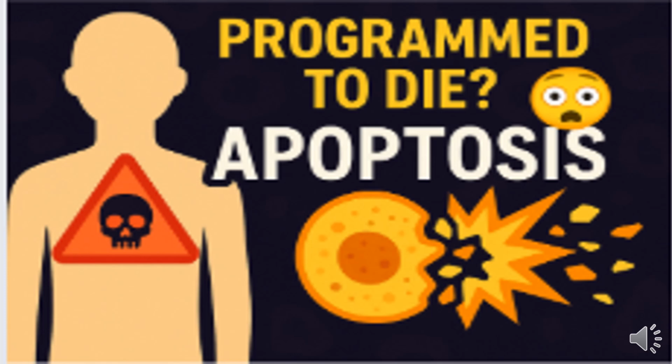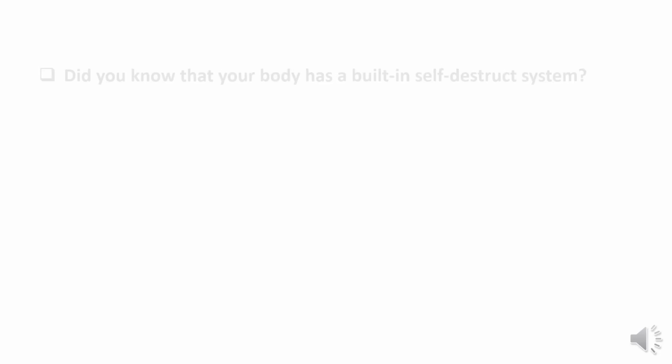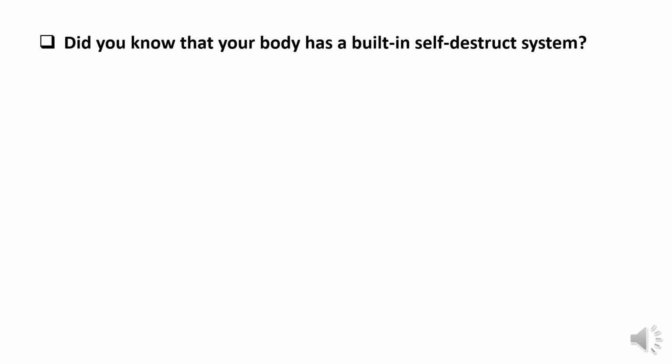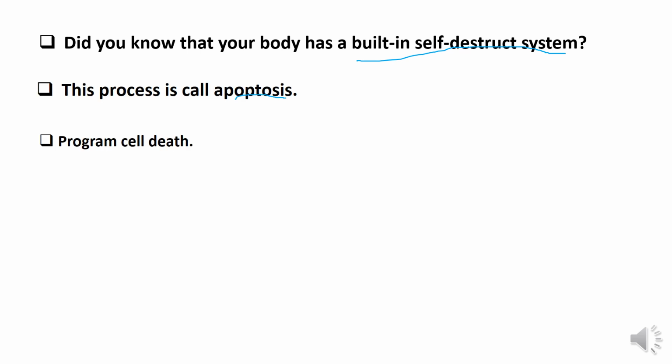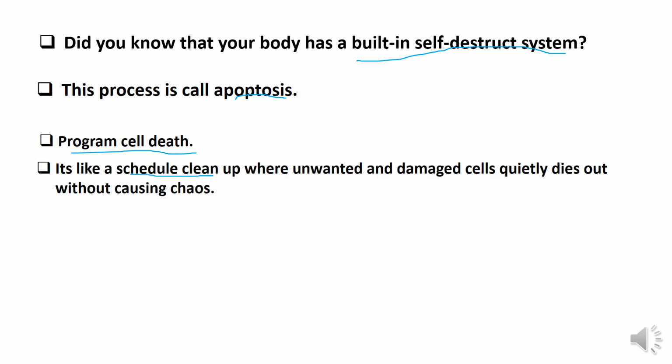Today we are going to look at apoptosis, its importance and its pathways. Did you know that your body has a built-in self-destruct system? This system protects you by silently removing the unwanted damaged cells through the process called apoptosis. Apoptosis is programmed cell death. It is like a scheduled cleanup where unwanted damaged cells quietly die out without causing chaos.